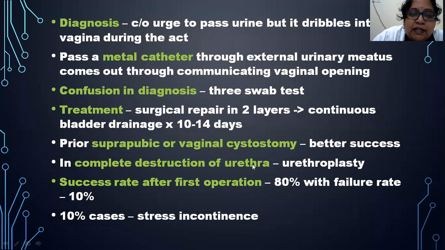And if there is a complete destruction of urethra, then what do you do? You do a urethroplasty, which is reconstruction of urethra. And the success rate of curing this after the first operation is 80%, with a failure rate of 10%. And in 10% of cases, the patient can complain of stress urinary incontinence.